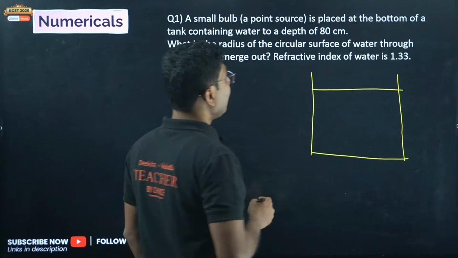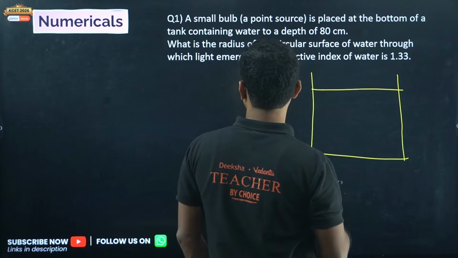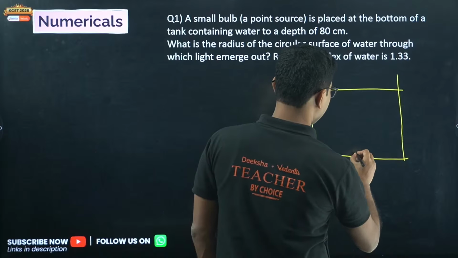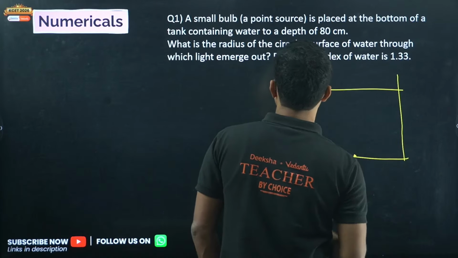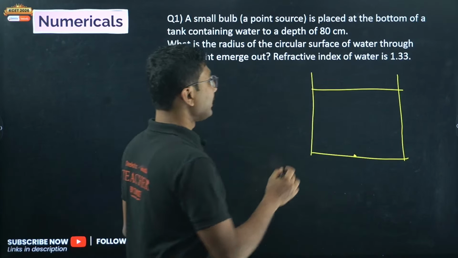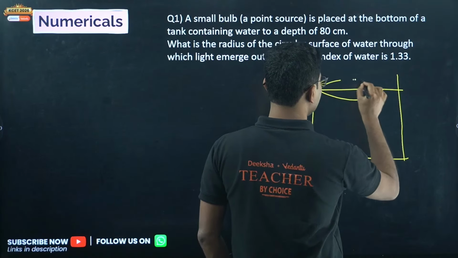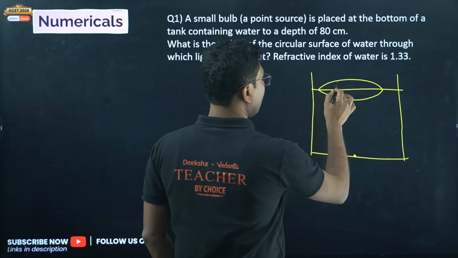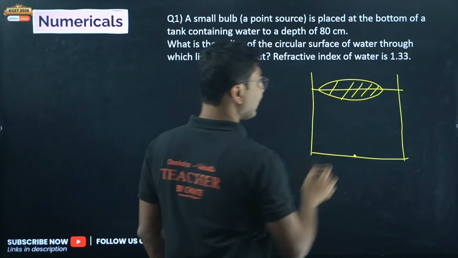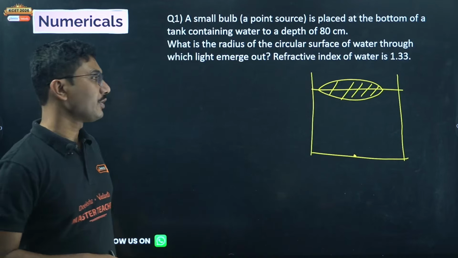Small bulb placed at the bottom of a tank containing water to a depth of 80 centimeter. So we have to calculate the radius of this circle that is formed on the top of this tank.